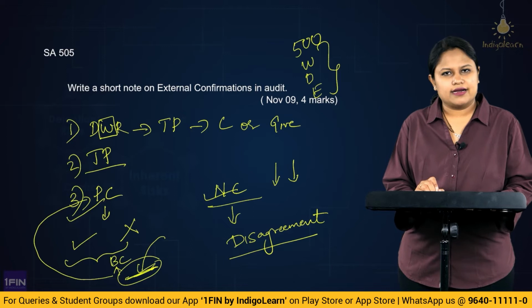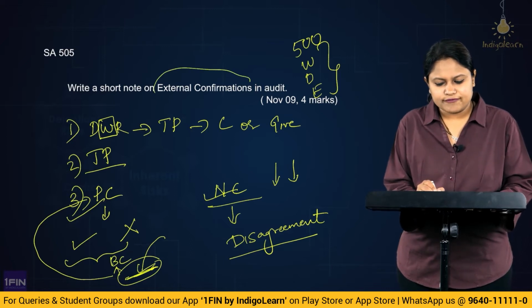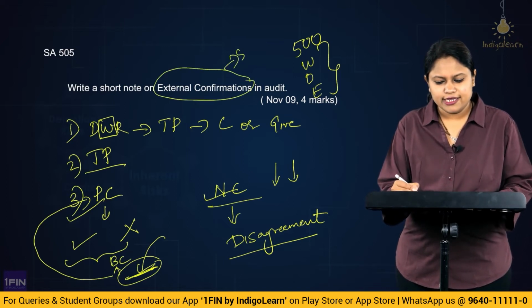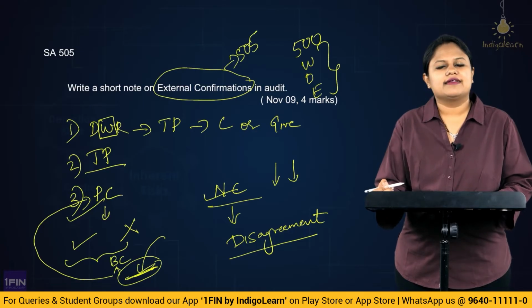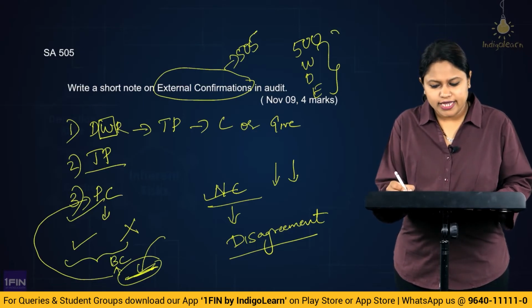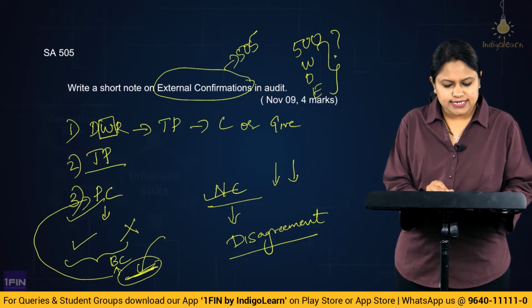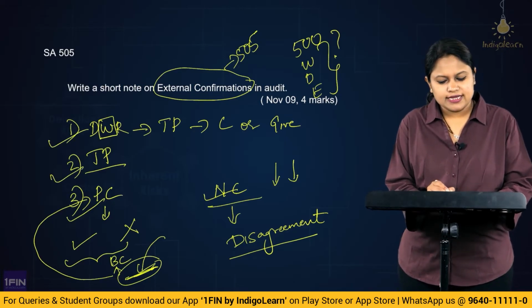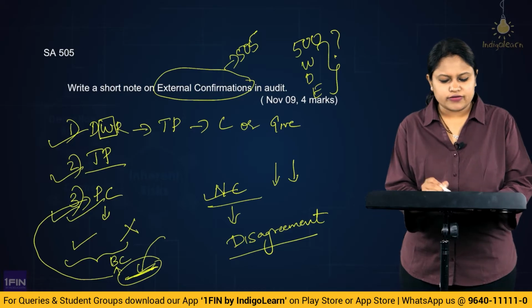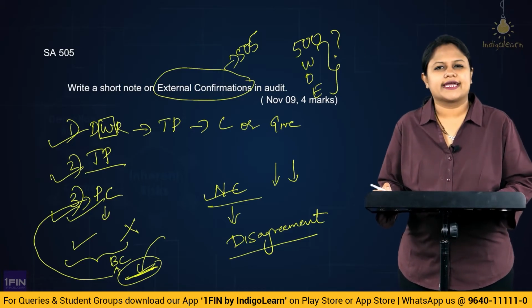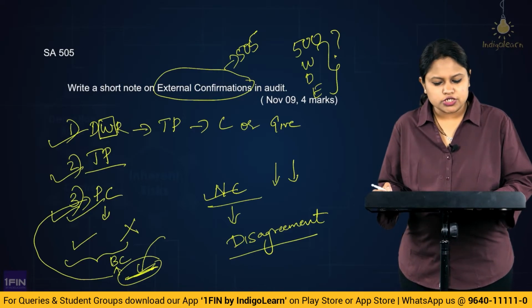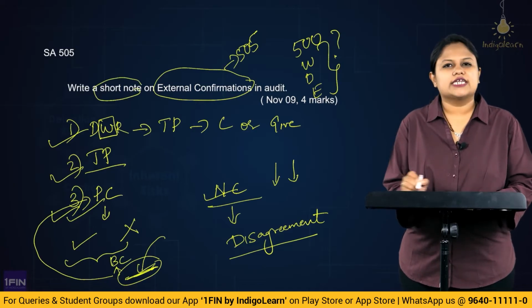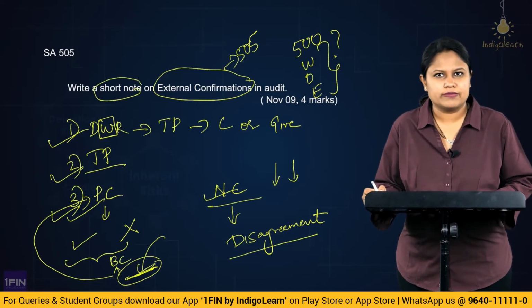So you could begin the answer as: external confirmation as covered by SA 505 is a reliable audit evidence. What would be the reason? What is it? From whom do we obtain, where third party involvement is there, and then you could also give the types of confirmation request, positive and negative confirmation. So all of this would be like a short note that you write as a part of external confirmation.